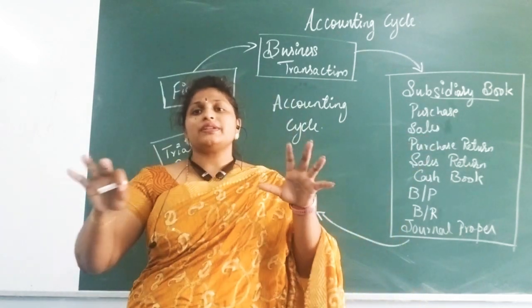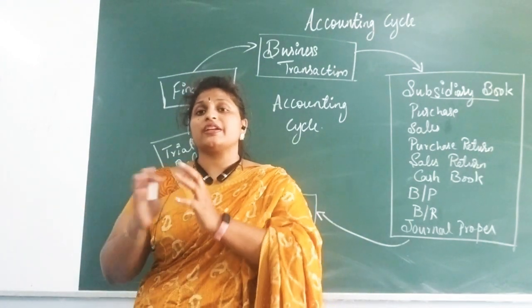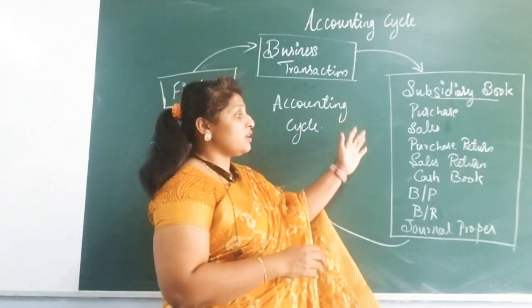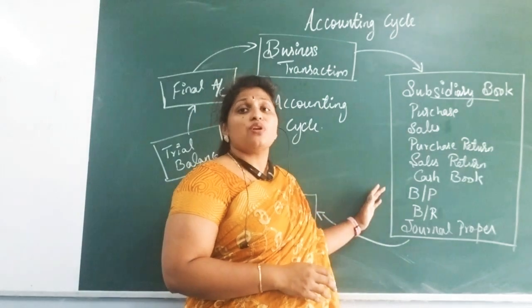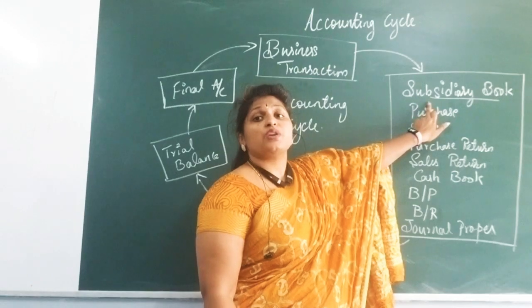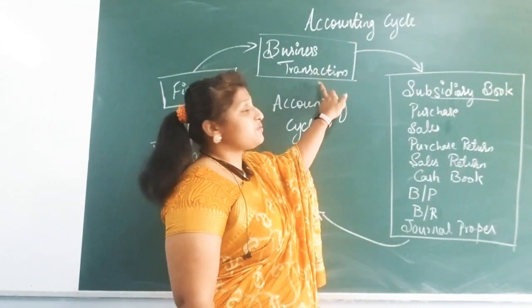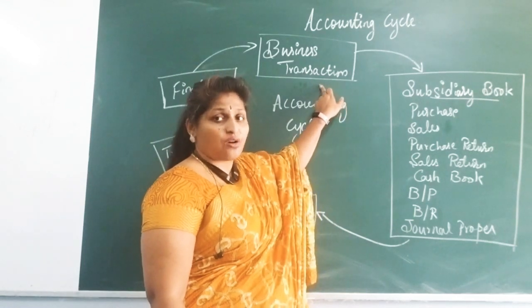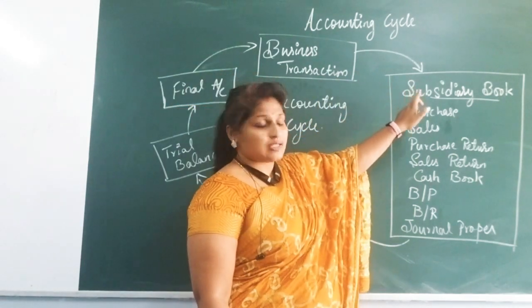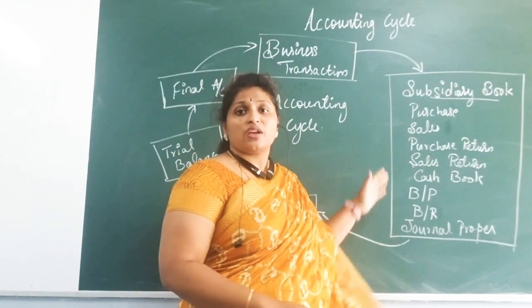Like this, all the transactions which you are recording will be divided into different categories of books, and they are going to be maintained separately. So all these books come under the subsidiary books. This is the second stage in the cycle. First we identify the transaction and record it. Once after taking the transaction, we are going to put it in the different categories of books.